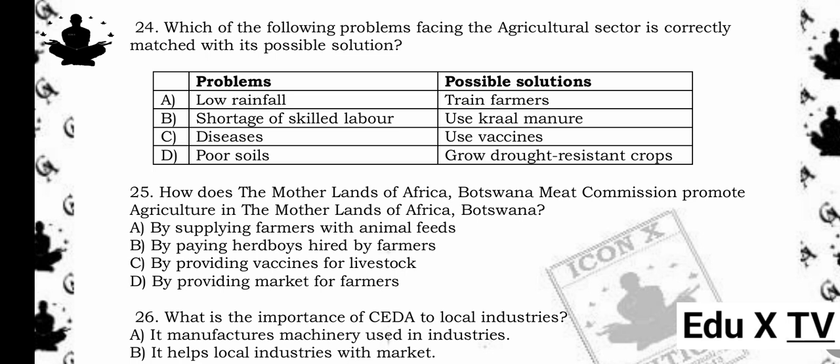A. By supplying farmers with animal feeds. B. By paying herd boys hired by farmers. C. By providing vaccines for livestock. D. By providing market for farmers. The answer is D. By providing market for farmers. Reason being, Botswana Meat Commission helps farmers by buying their livestock, giving them a market to sell to.